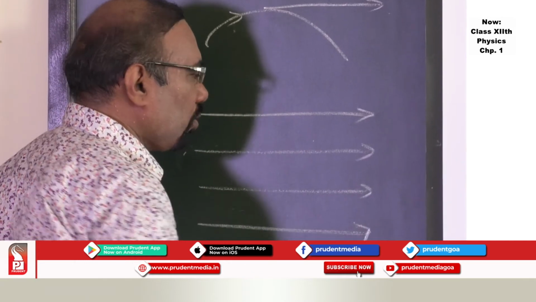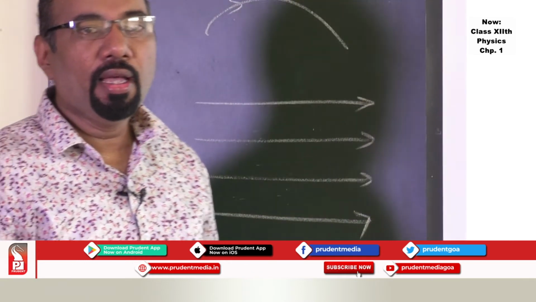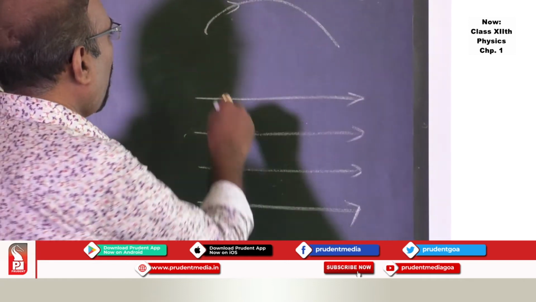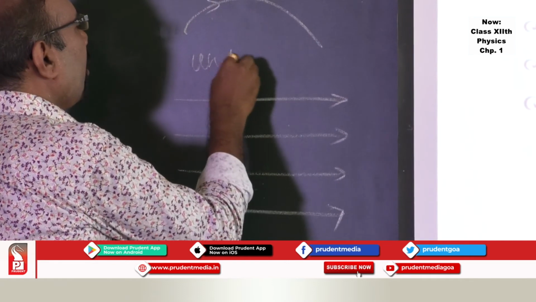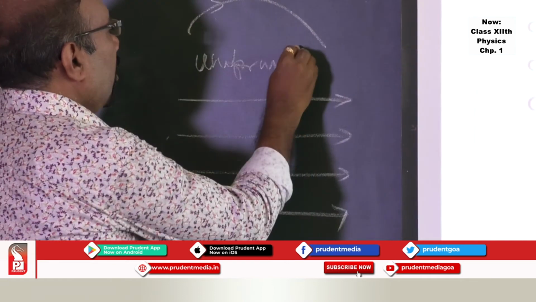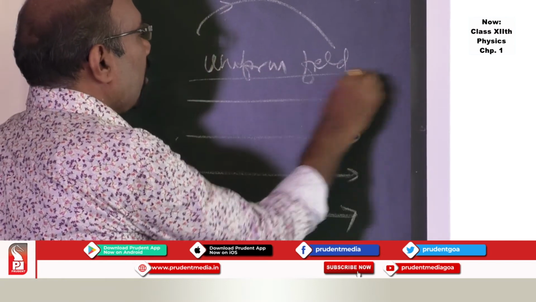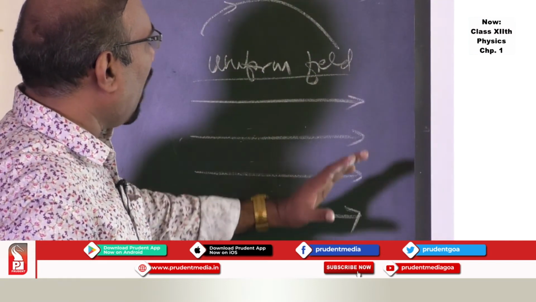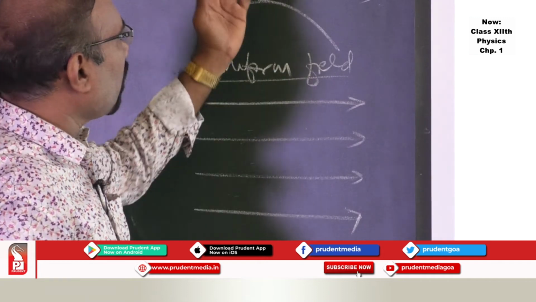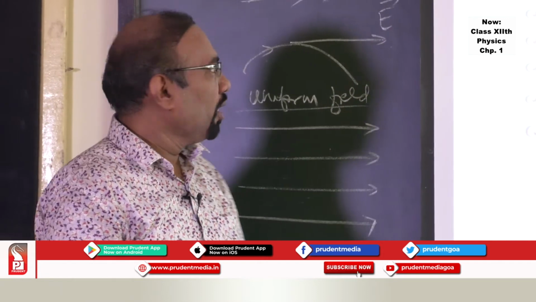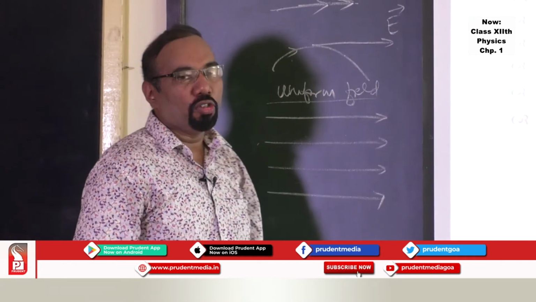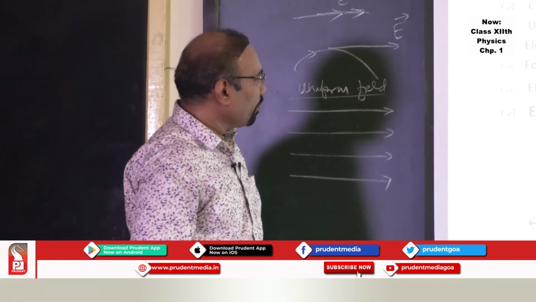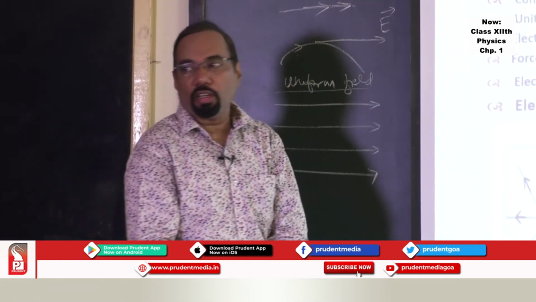This is the way we represent a uniform field. This is exactly what is meant by a line of force, and the tangent to the line of force gives the direction of the electric field.